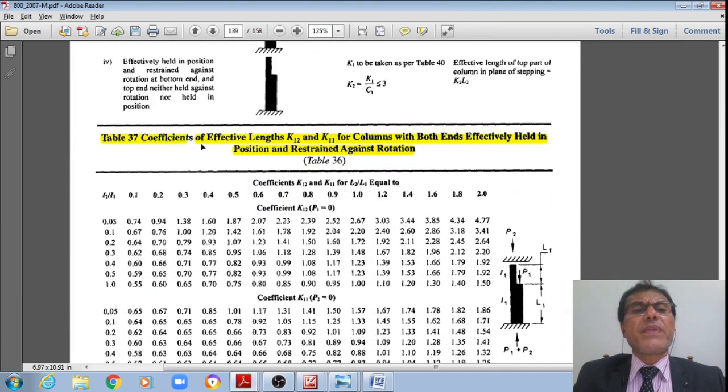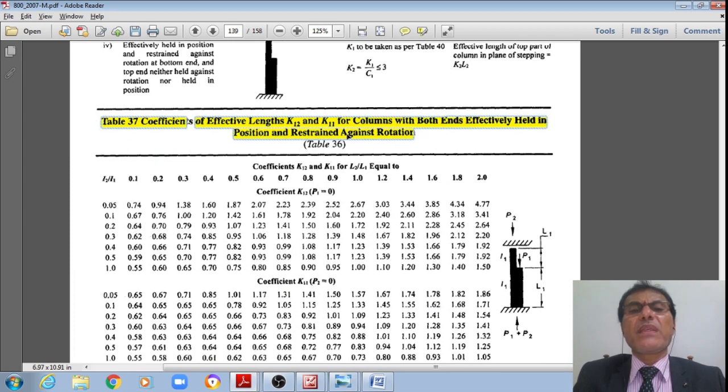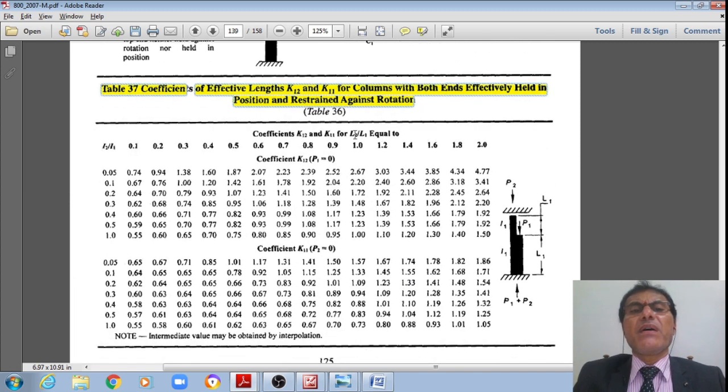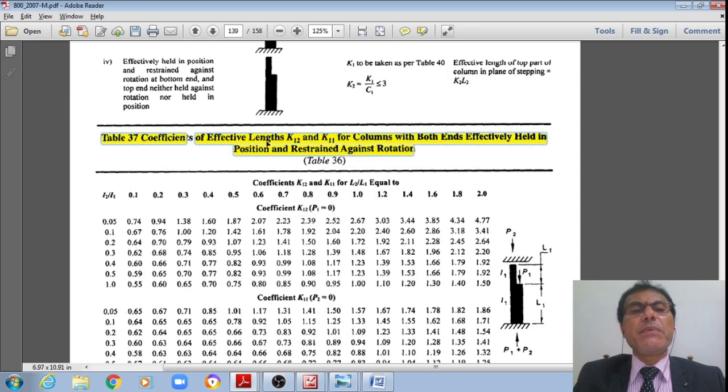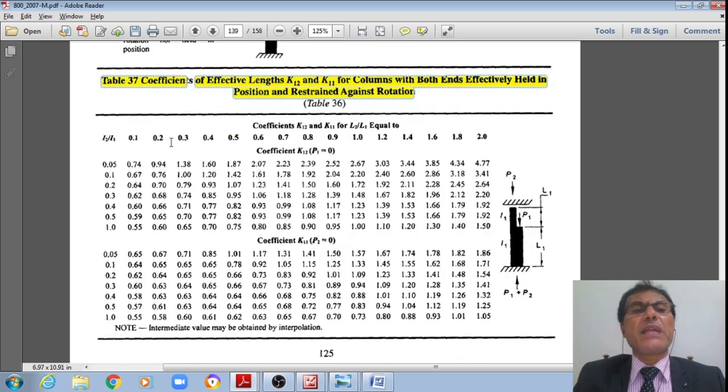Like this, from table 37 I have coefficient of effective length K12 and K11 for columns with both ends effectively held in position. Just now we have seen, they were given in table 37. This is the table 37, keeping in view the I2 to I1 values.